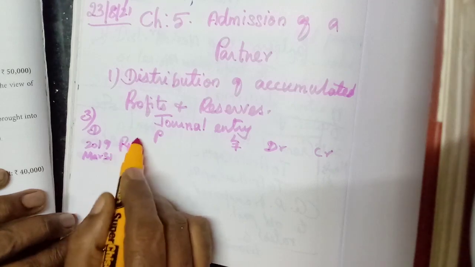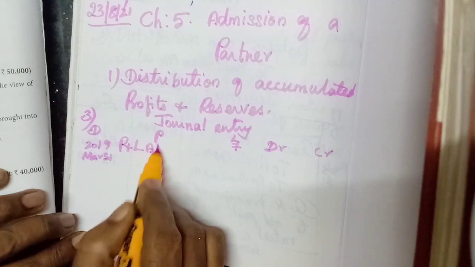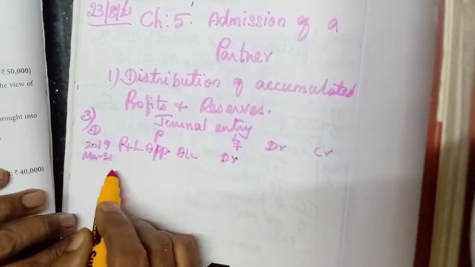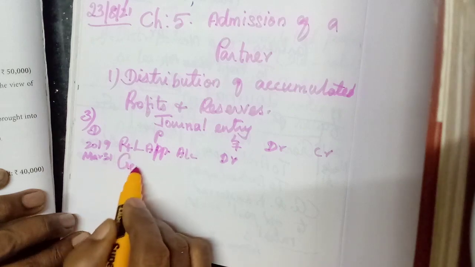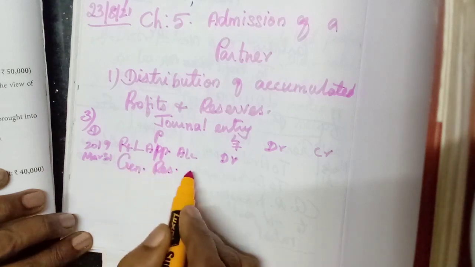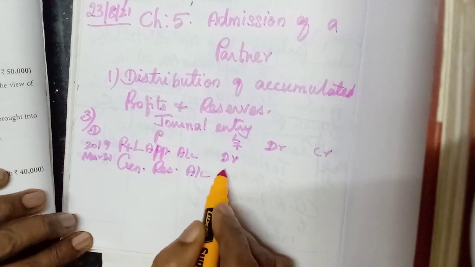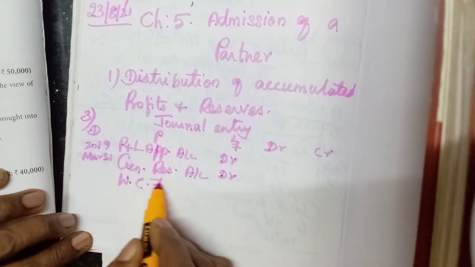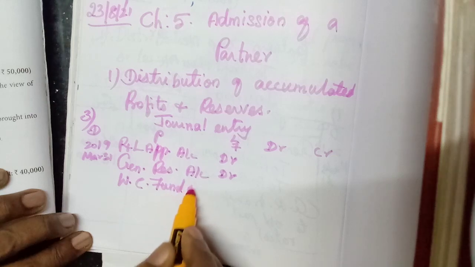Profit and loss appropriation account debtor. General reserve account debtor. Workman compensation fund account debtor.